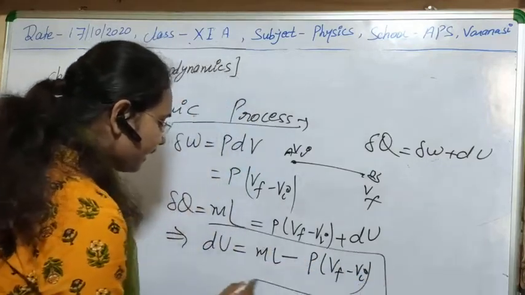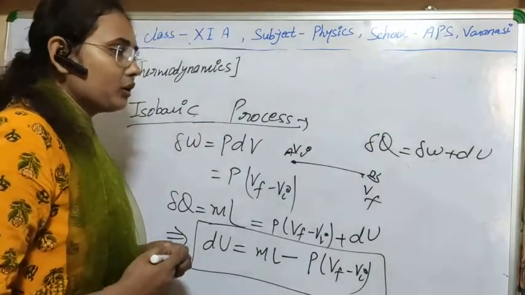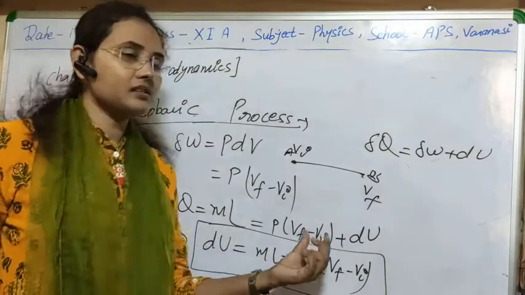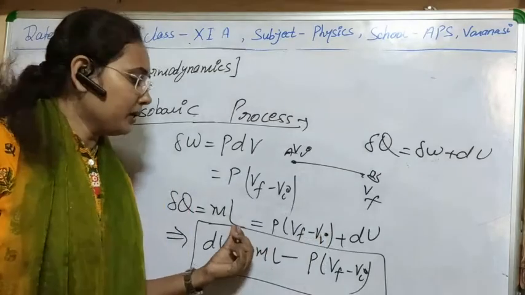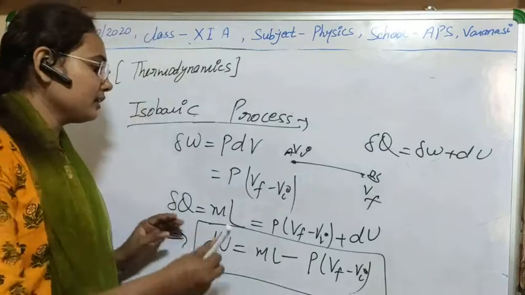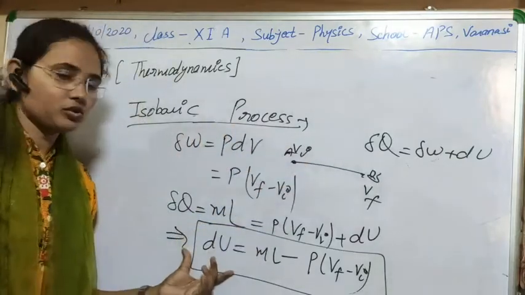So it means that when the pressure is kept constant, in case of an isobaric process, the energy is used in two ways. The internal energy change is not equal to only the latent heat, but some of the energy is used to do some work also. So I think that is simple and clear to you, what the law of thermodynamics is in case of an isobaric process.